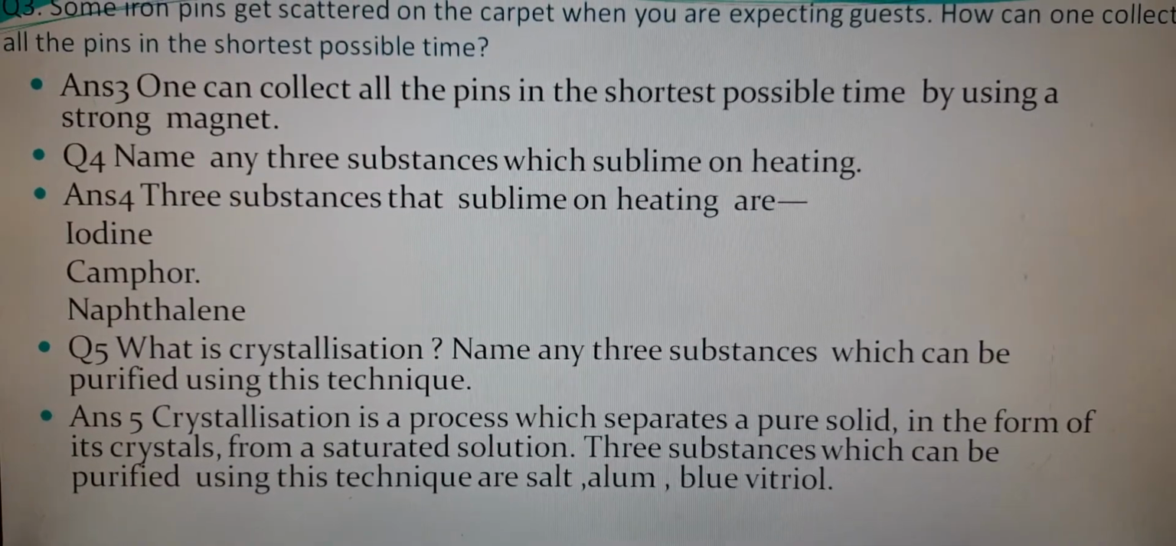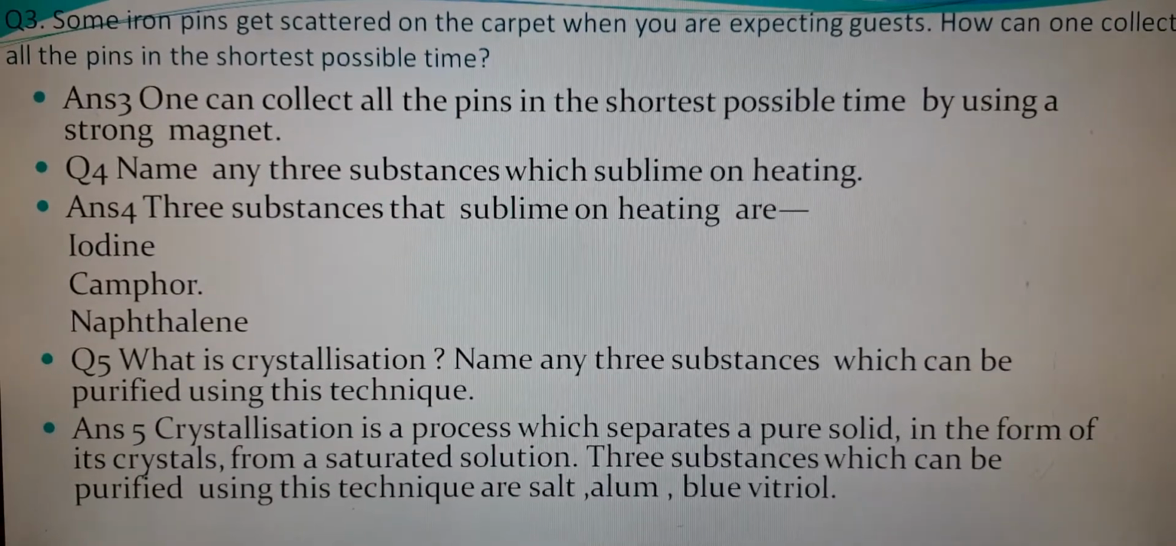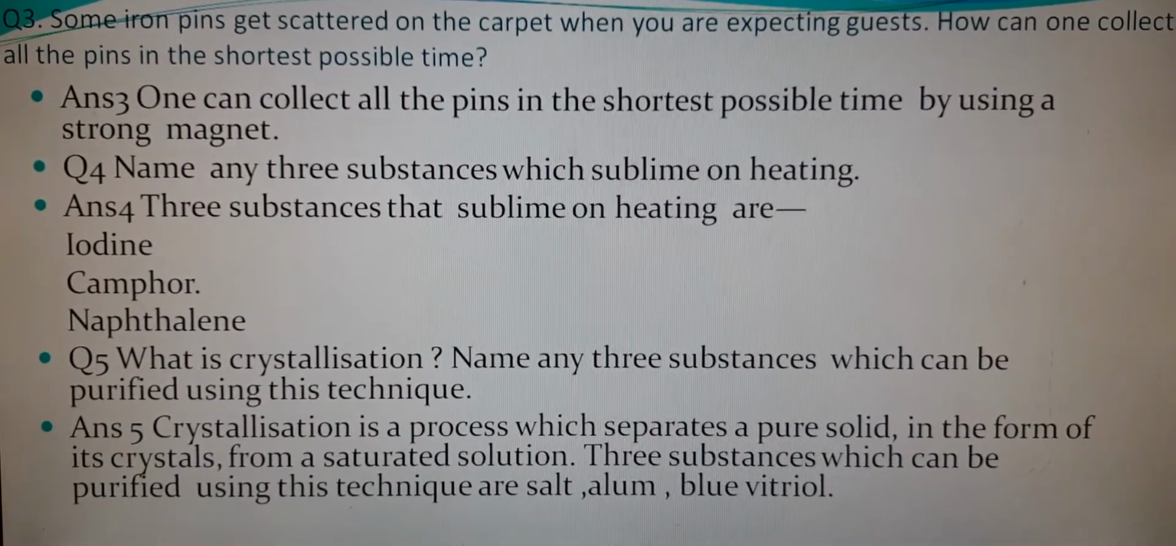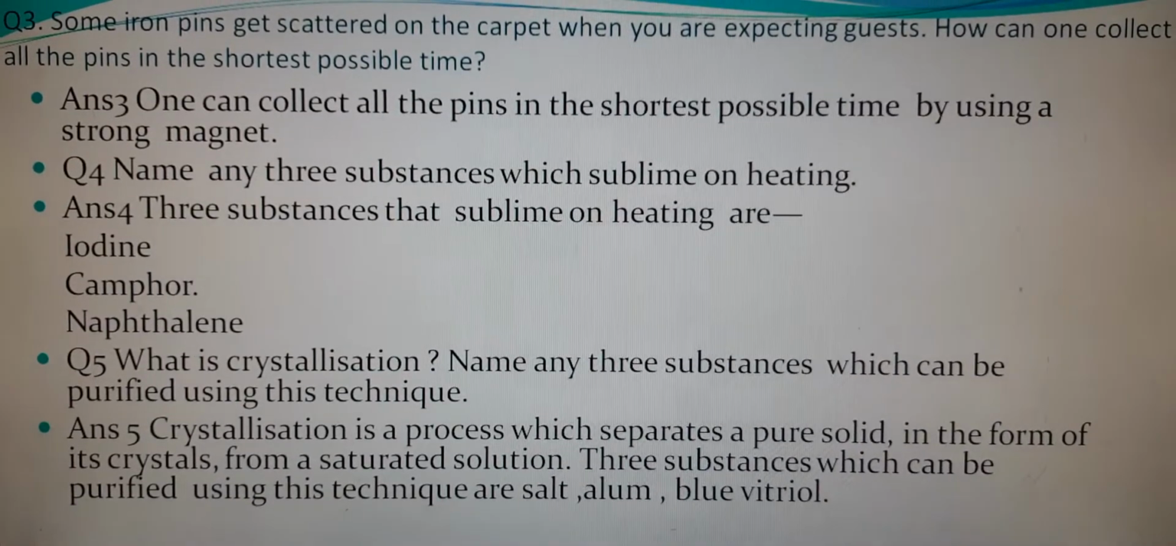Next question is name any three substances which sublime on heating. So these substances are iron, camphor, naphthalene. You can write ammonium chloride also.